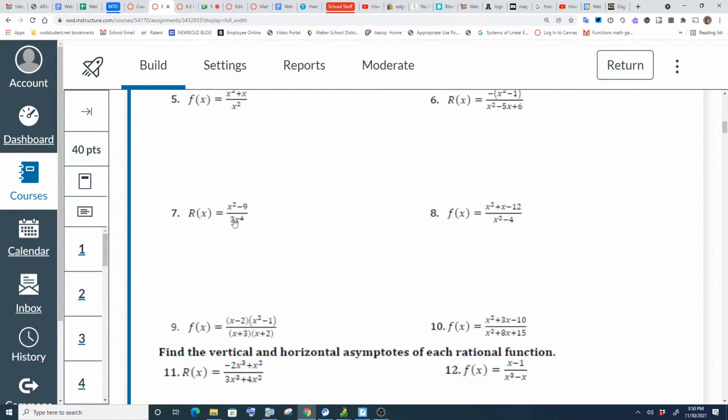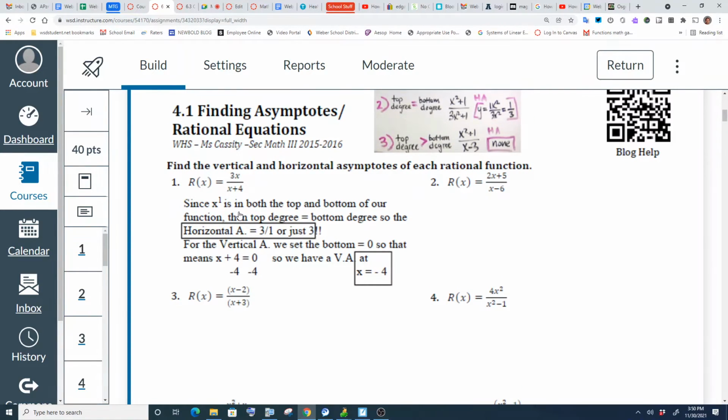And then for the vertical, you just set that equal to 0, divide by 3, 4 through both sides, and you get x equals 0. So that's interesting, both of them 0, 0 for number 7. But for this one, let's take a look at number 1. So it's x over x, and the powers are the same, first power, first power. So you just take the numbers in front, which is 3 over an invisible 1. And so 3 over 1 is just 3. So our horizontal asymptote is just 3, y equals 3.